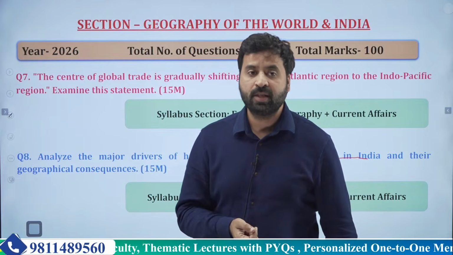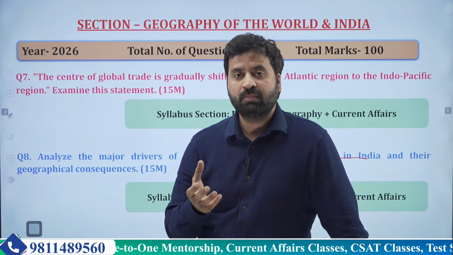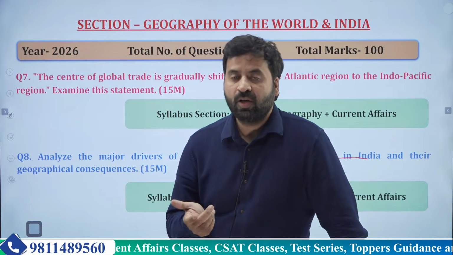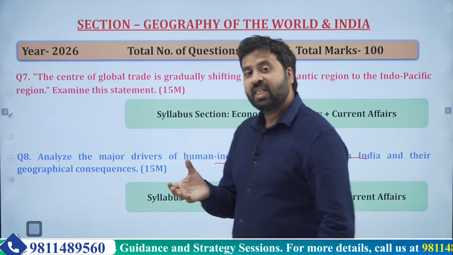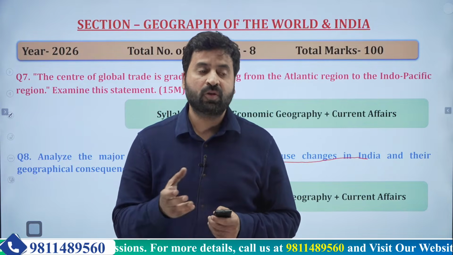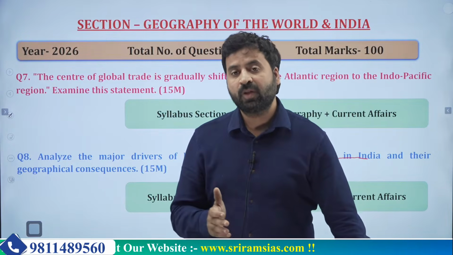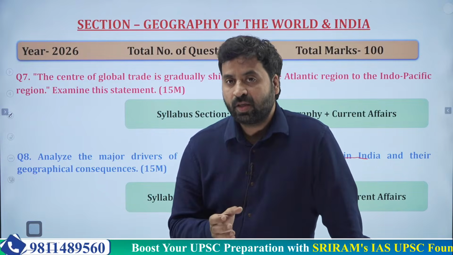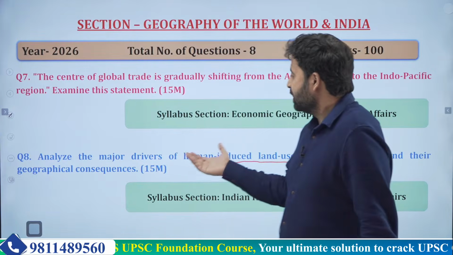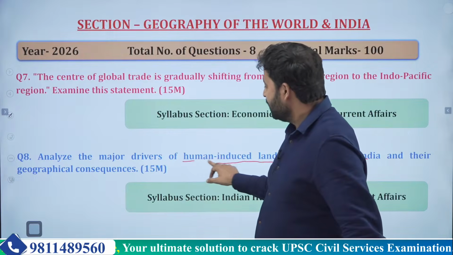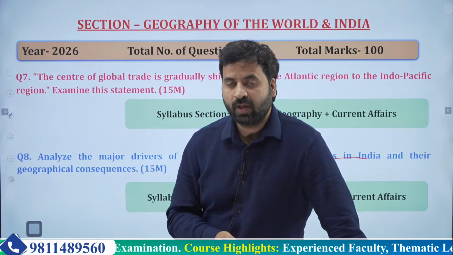Now, what are their consequences? If you are decreasing the common lands like grasslands and forest areas, there will be a lot of problems related to climate change. For example, if land use change is such that the flood plains are being occupied for construction, legal or illegal, what will happen? The intensity of the floods will be more, and there will be more destruction. This way you can cover these aspects under the question. So you must have two different headings. UPSC has given you the hints: first, the causes of human-related land use changes, and finally their geographical consequences.